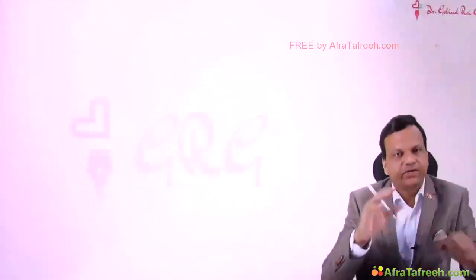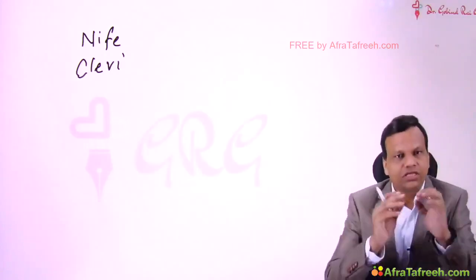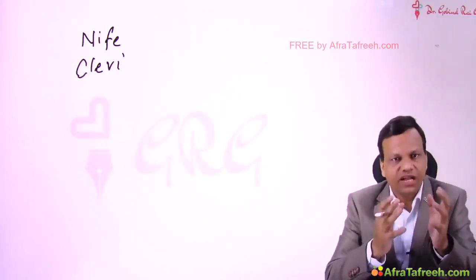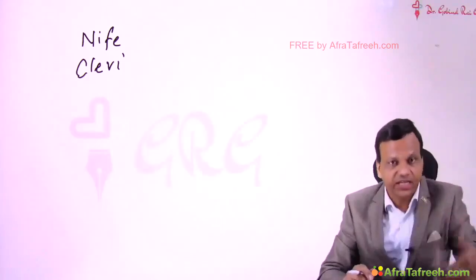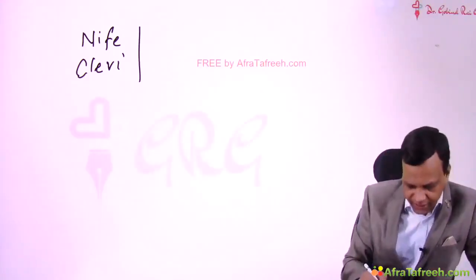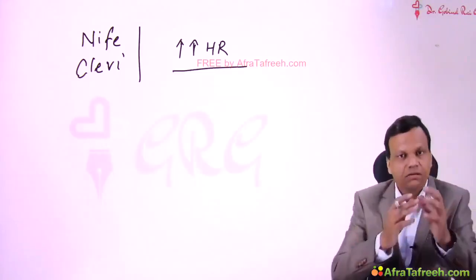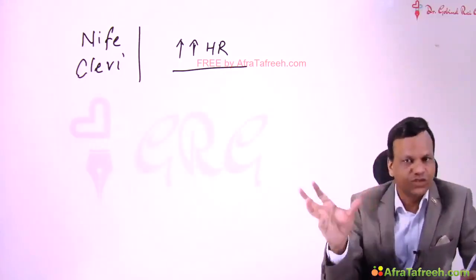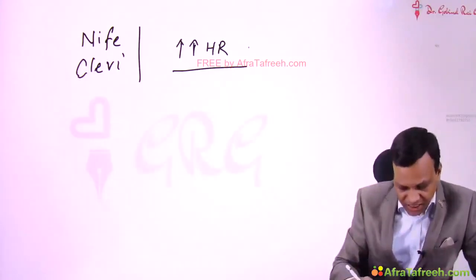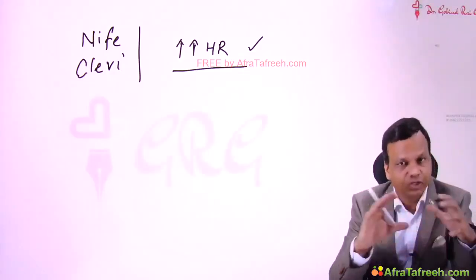The fast-acting calcium channel blockers like nifedipine or clevidipine suddenly cause vasodilation, and that will lead to very severe tachycardia because the reflex will be strong when the BP suddenly falls. So they cause very severe tachycardia, and this tachycardia is much more than the preload and afterload reduction which occurs due to vasodilation. So these will precipitate angina. So nifedipine or clevidipine-like drugs we will never use in angina.